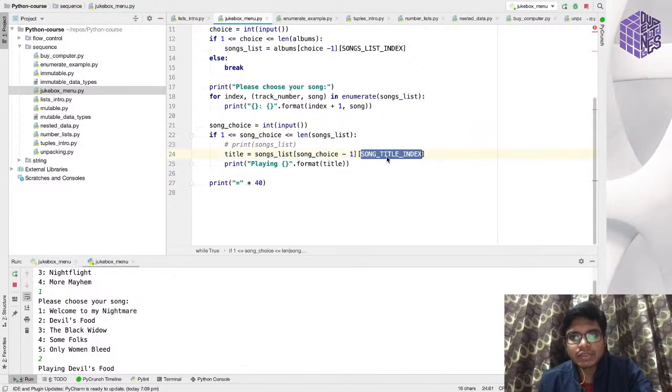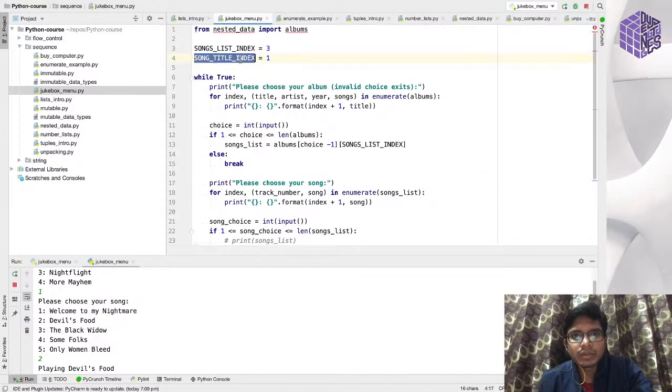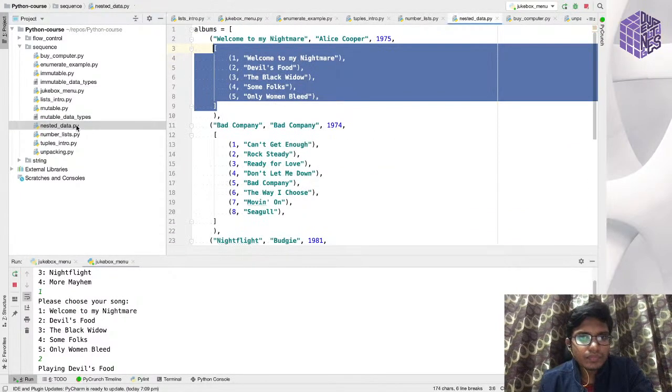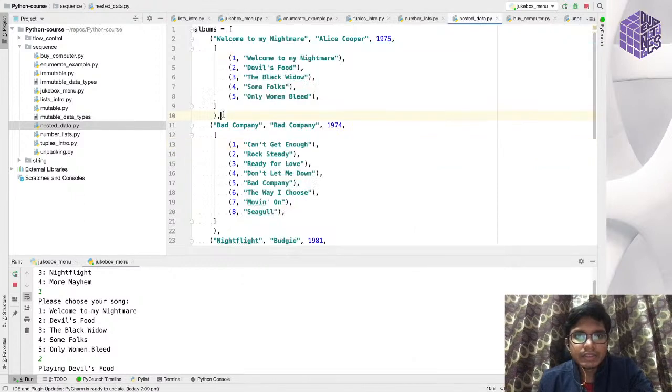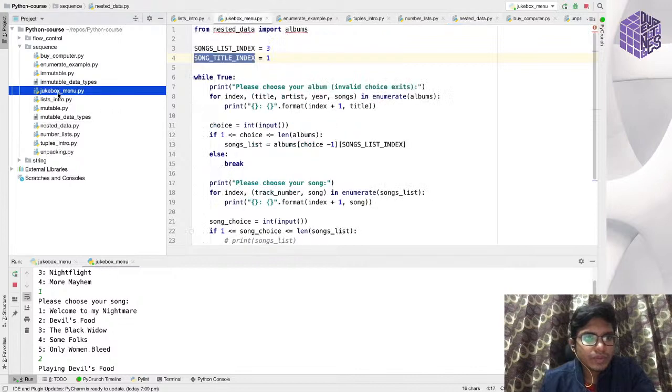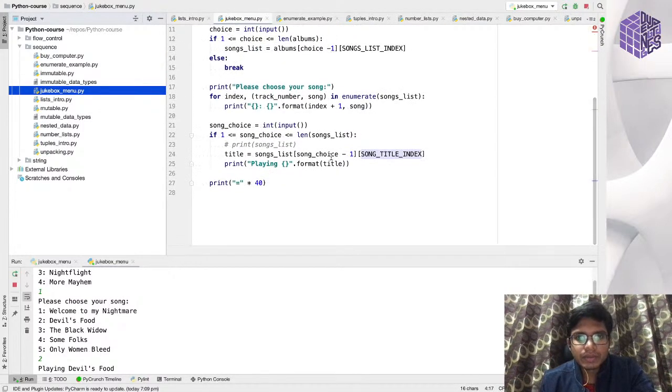I initialize this song title to index 1 because the song title is present at index 1 in this tuple. So this is index 0, this is index 1. So I am printing the song now.